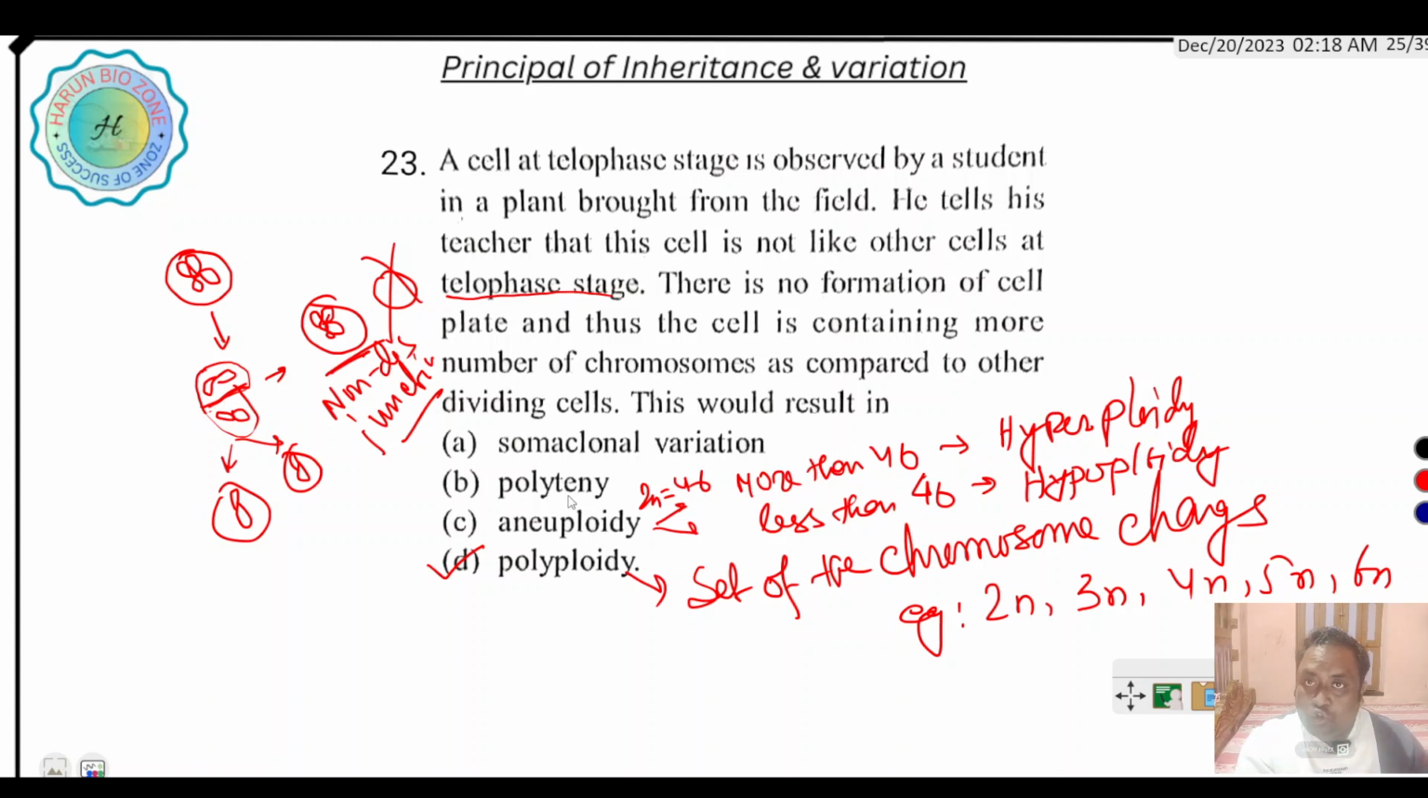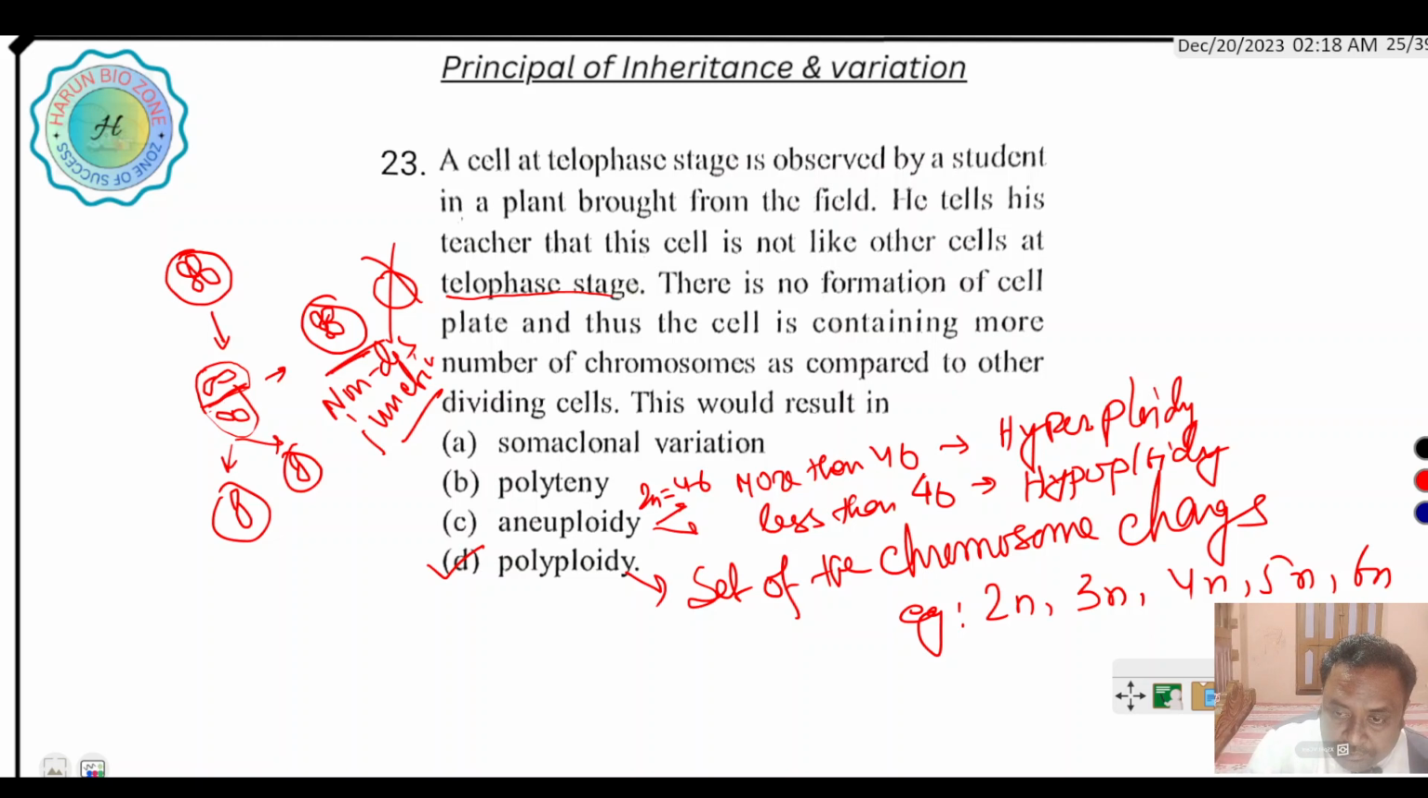Somaclonal variation: clonal means the formation of parental type. Soma means somatic cell, not the autosomal chromosome. When variation occurs in a somatic cell, that is called somaclonal variation.